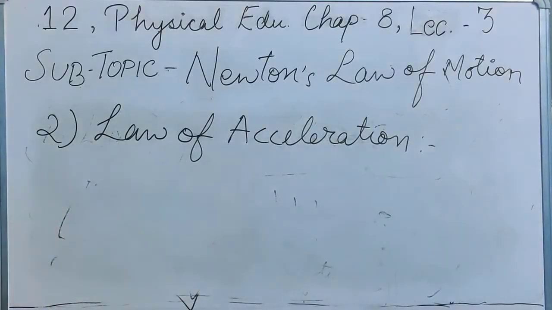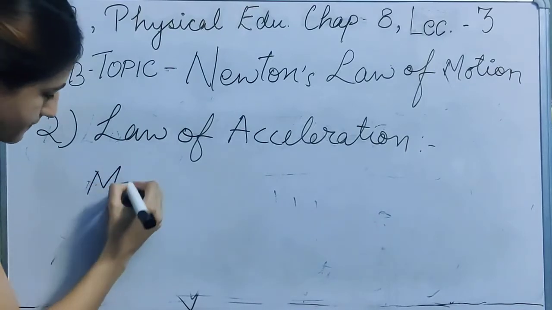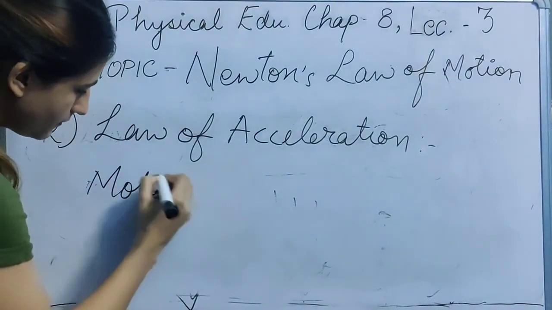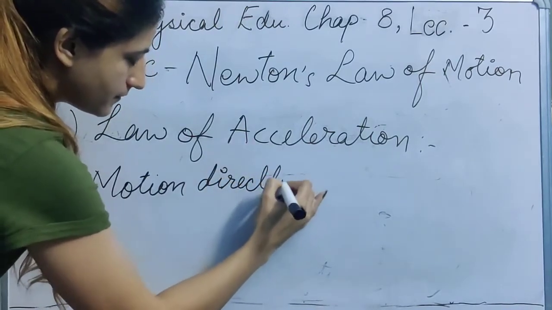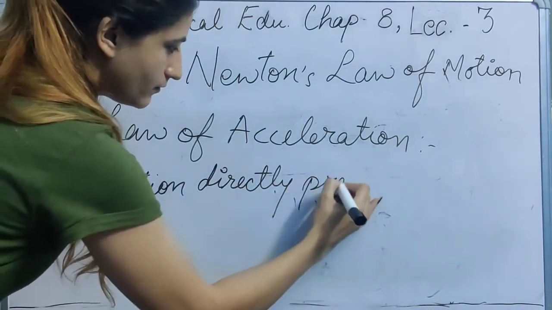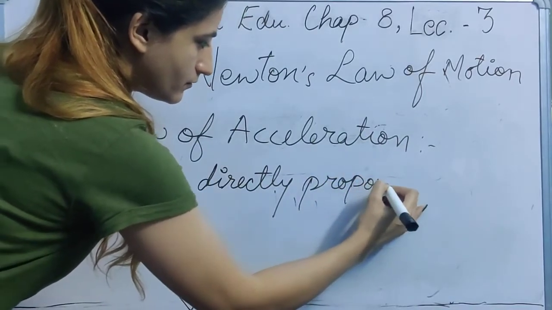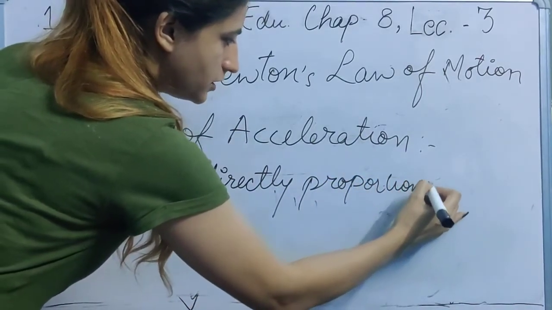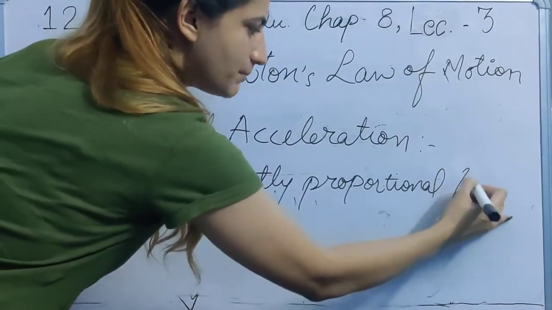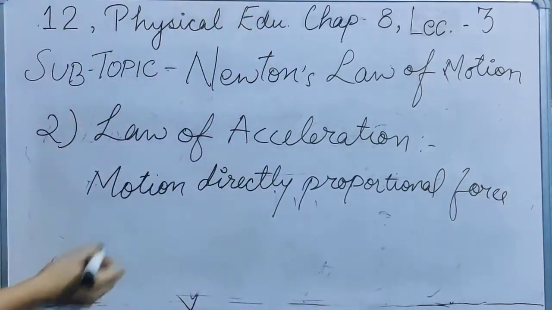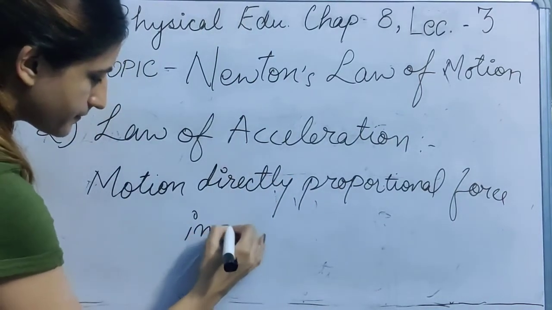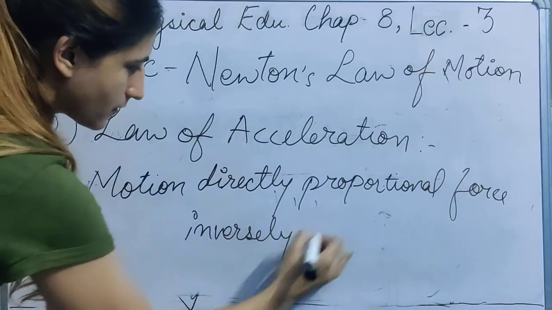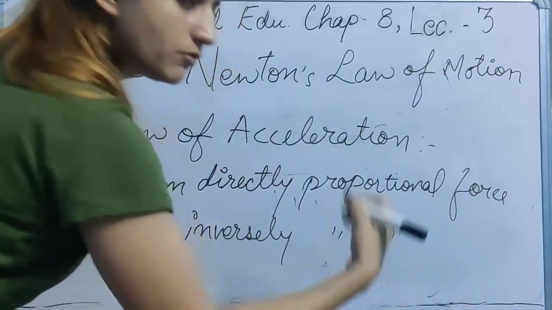So I'll just write it: the motion of an object is directly proportional to the force which is applied on it, and then it is inversely proportional to its mass.